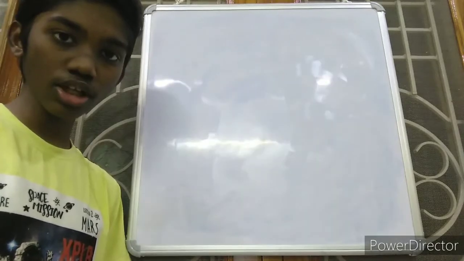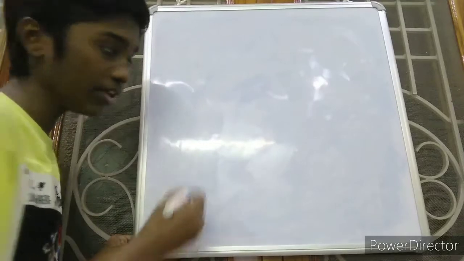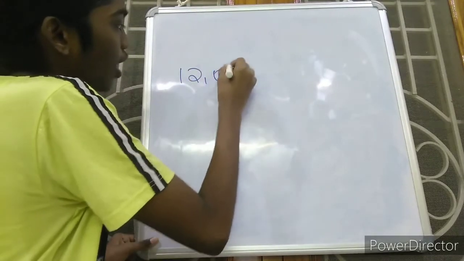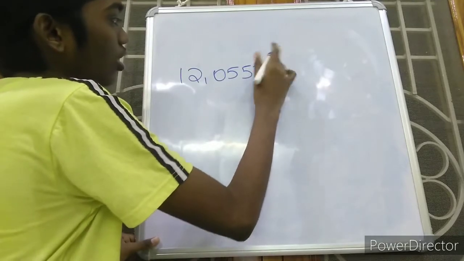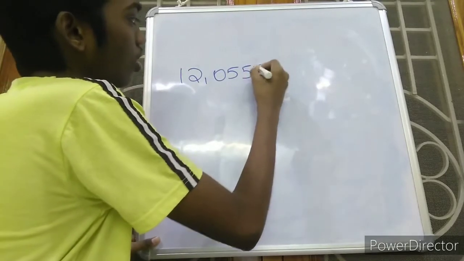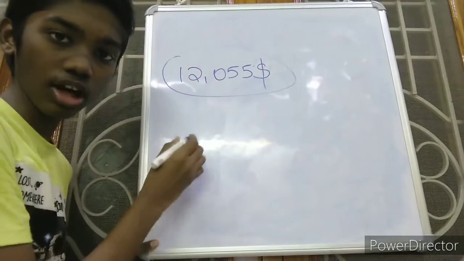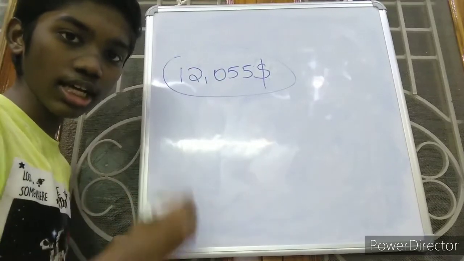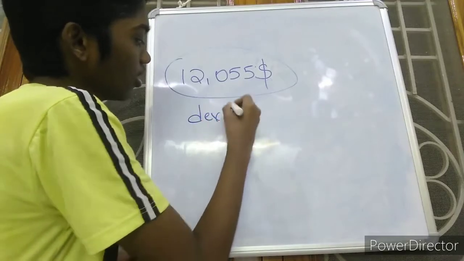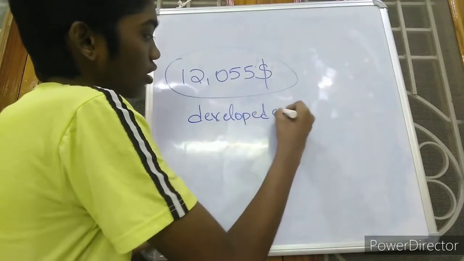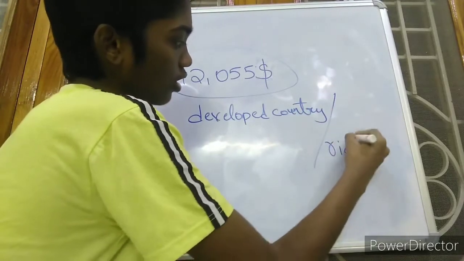When it is converted into US dollars, they have given some measurements: if a country has $12,055 or more than this, then that country is classified or considered as a developed country or rich country.